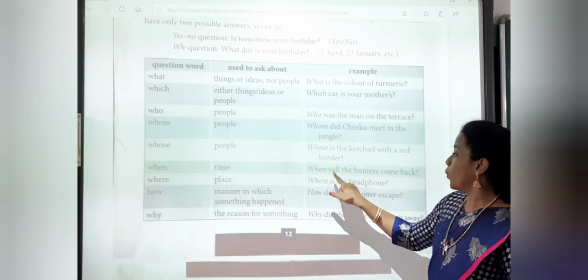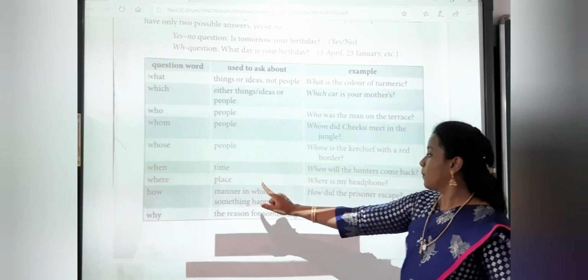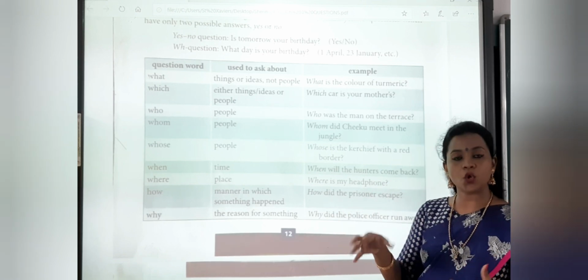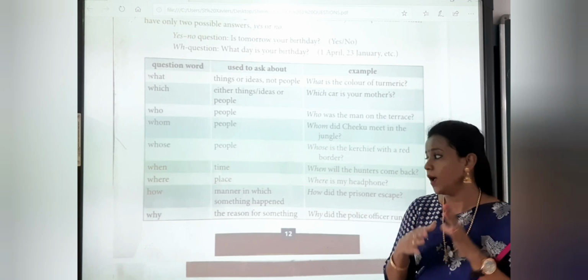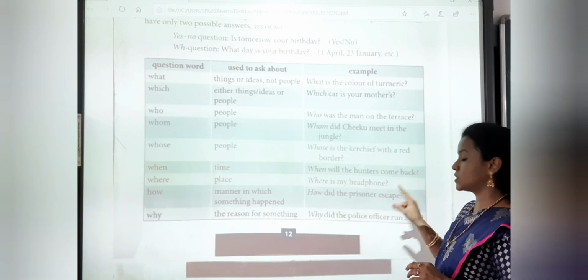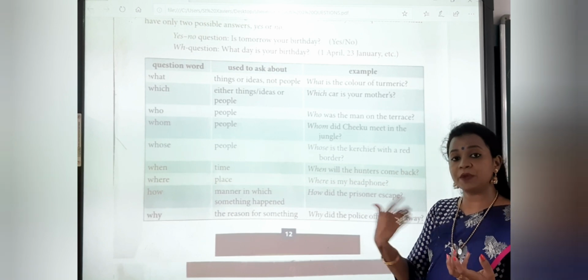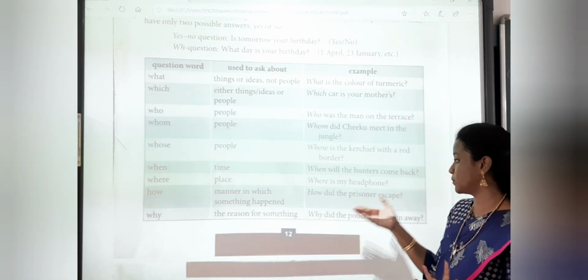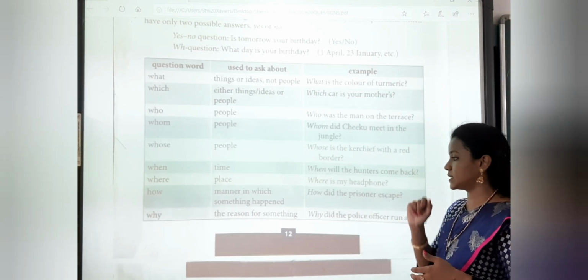Now, when will the hunters come back? Where: place. Where is my headphone? So we will say so and so on the table, under the table, or inside the drawer. So we need to know about the place. How did the prisoner escape? Now we need to know what his behavior or mannerism was when he escaped from the jail. Obviously the prisoner will be in the jail. So, how did the prisoner escape?